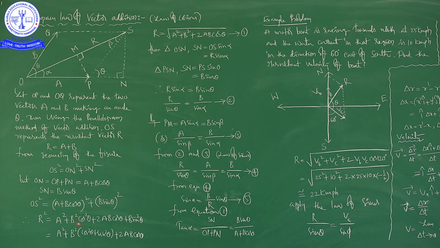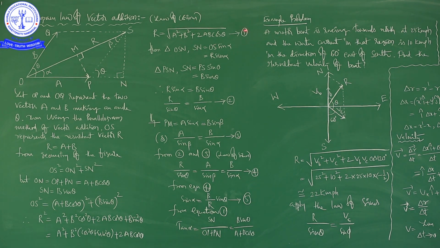Here b square cos square theta is present, here b square sin square theta is present. Just writing b square outside, from these two terms we get b square into cos square theta plus sin square theta. So, a square plus b square into (cos square theta plus sin square theta) plus 2ab cos theta. Sin square theta plus cos square theta is equal to 1. So, after this step you can write like this: r square is equal to a square plus b square plus 2ab cos theta. R is equal to square root of a square plus b square plus 2ab cos theta.